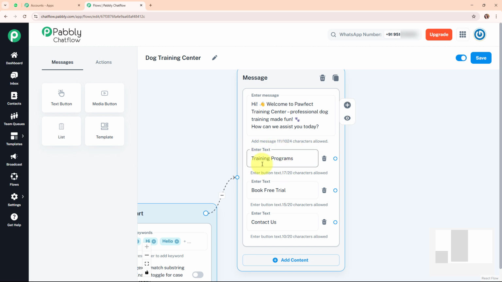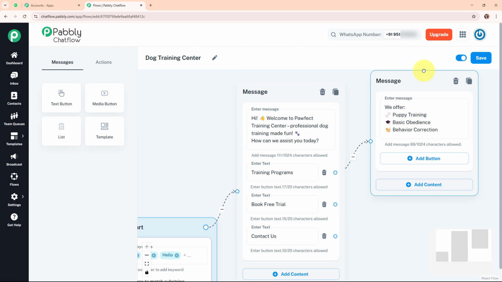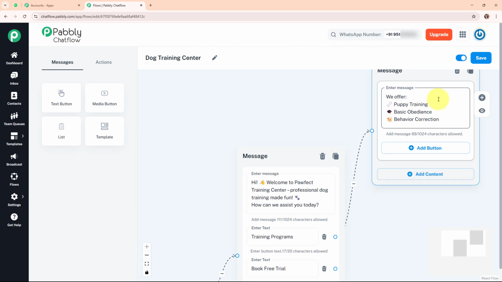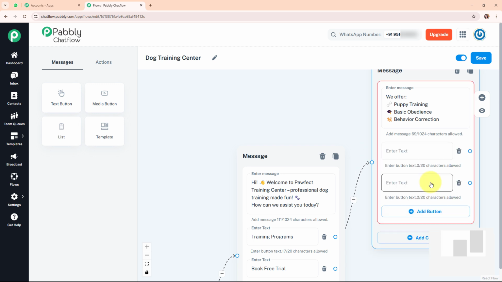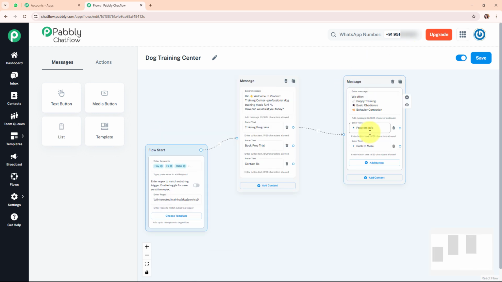So now let's move forward and set up this particular option, that is training programs. If my customers select this training programs option, then automatically they are going to receive a text which says we offer puppy training, basic obedience and behavior correction. So these are the training programs that we offer, and similarly after this message I'm going to add two more options for my customers such as program info or back to menu. Alright, so here we have added two more buttons, program info and back to menu.